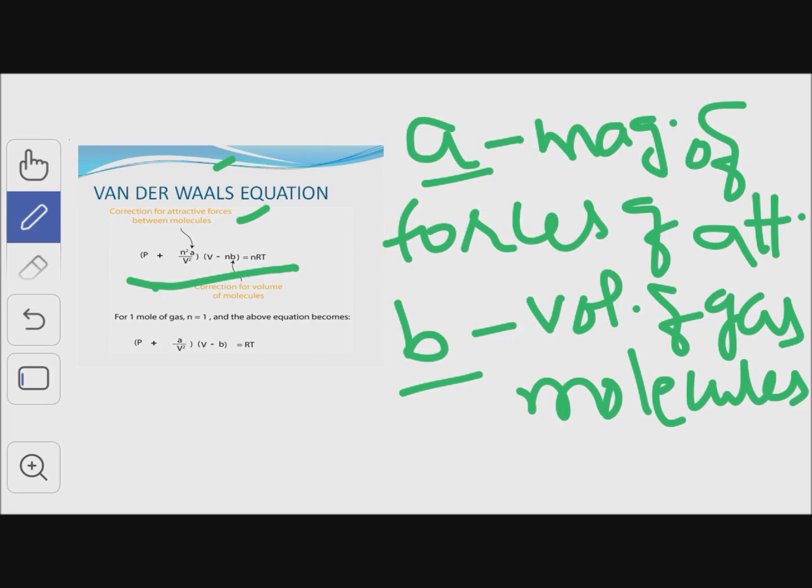P is the pressure, V is the volume, and a and b are the van der Waals constants. a represents the magnitude of forces of attraction and b represents the volume of gas molecules. R is the gas constant and T is the temperature. For 1 mole of gas, n is equal to 1, and the equation becomes (P plus a by V squared) into (V minus b) is equal to RT. This is the van der Waals equation.